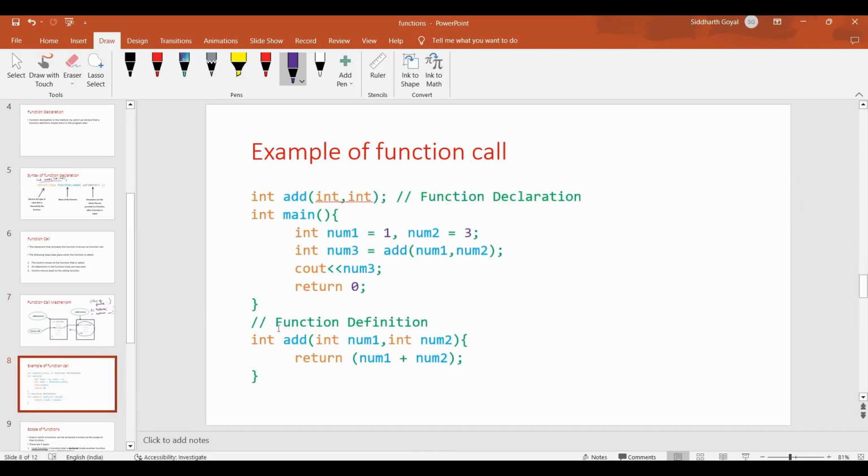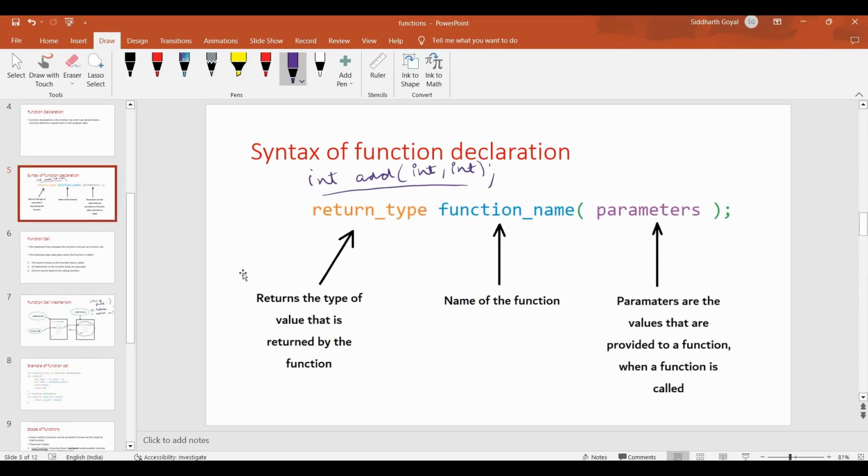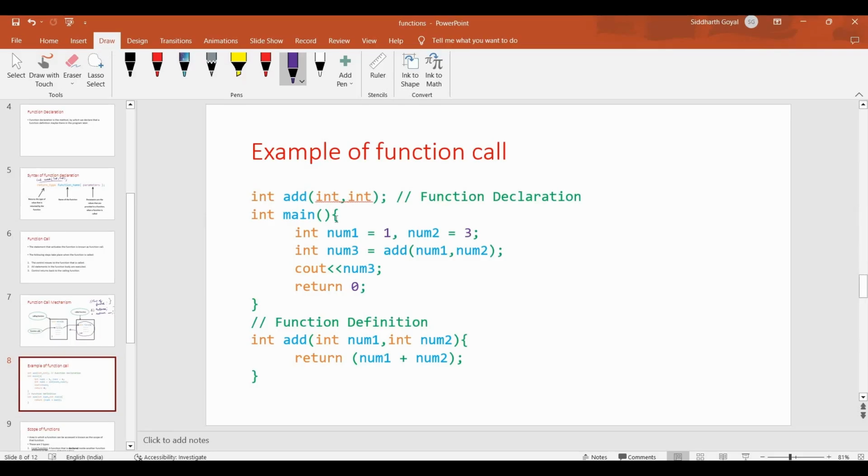Let's see with the help of an example. This is our function declaration, the int add, and this is the int main. Function declaration is made because we are declaring that we will define the function later, just like here we are defining the function after the int main. If we don't declare the function, the compiler won't know that the function definition exists after this. So that's why the function declaration is important. Obviously, function declaration is a part of good programming practice.